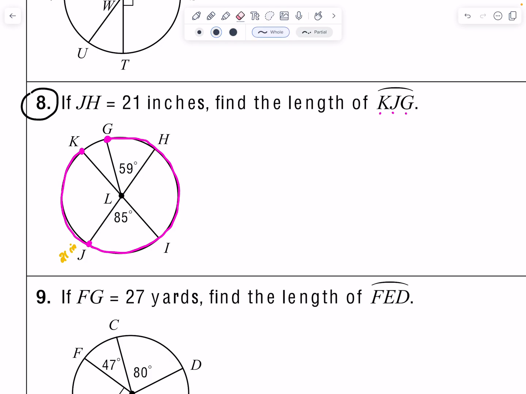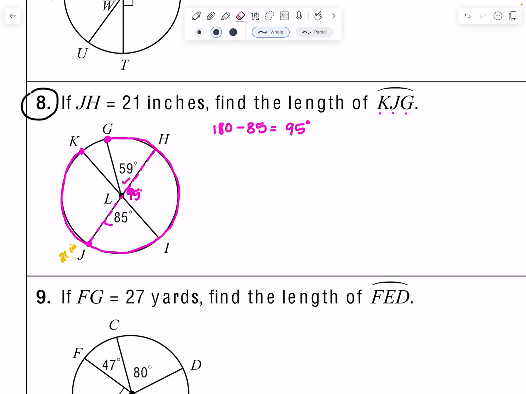Sorry, here we go. So let's look at getting that done. So this is 59, that's accounted for. We have 85 here. That means I have to find this component, and I can do that very easily. Again, I check that this is the diameter, right? It's going right across my circle through the midpoint. And then I have 85 as a linear pair next to the unknown. So I'm going to do 180 minus 85, which is, I believe, 95. It's always those small problems that you think like, oh, maybe I get it, maybe I don't. All right, so this is 95 degrees.